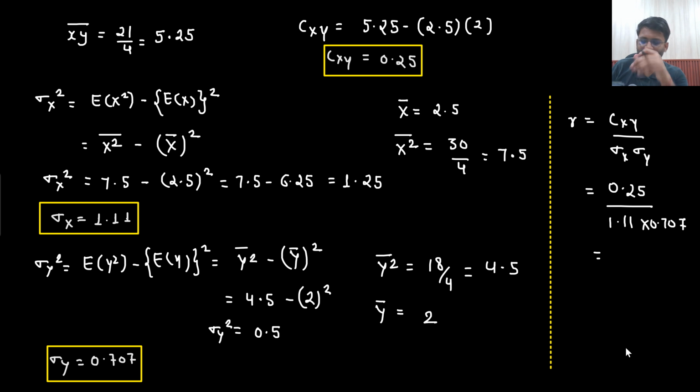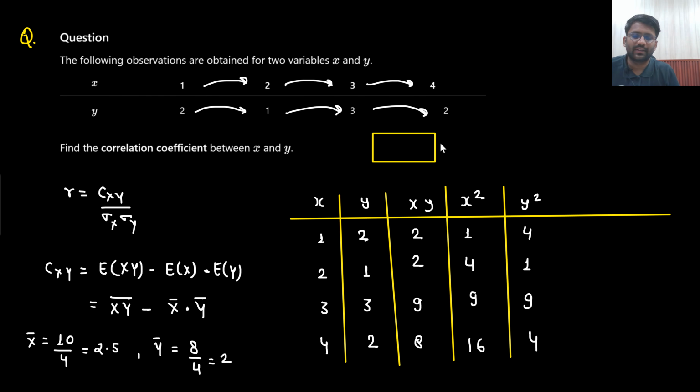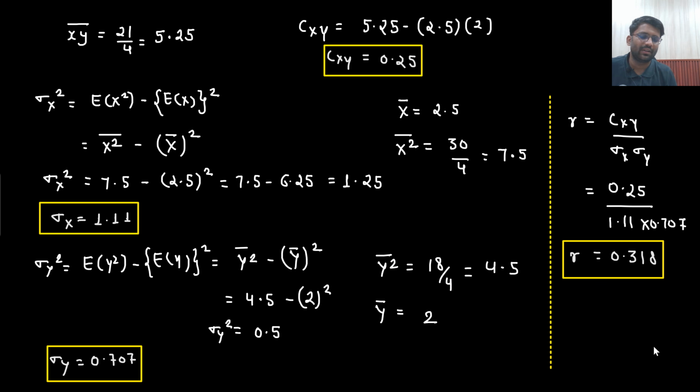1.11. Take the reciprocal, multiply with 0.25. 0.318. So this is the answer. R equals 0.318 is the answer. A range like 0.316 to 0.318 would be given. So this is the answer that we are getting.